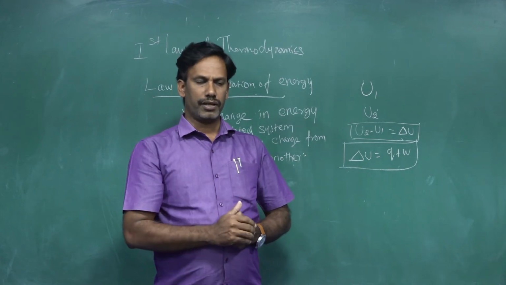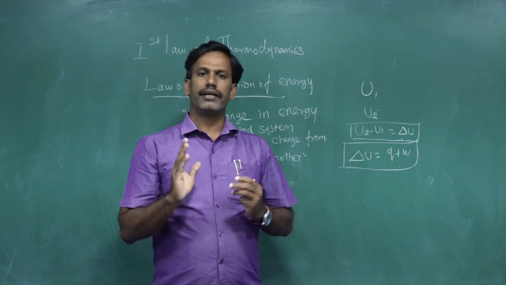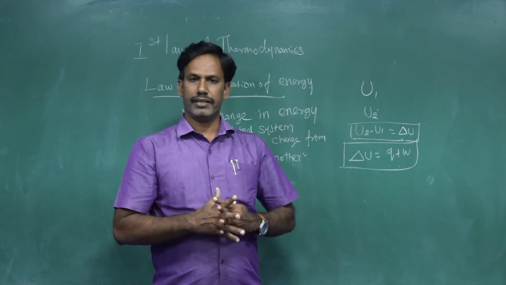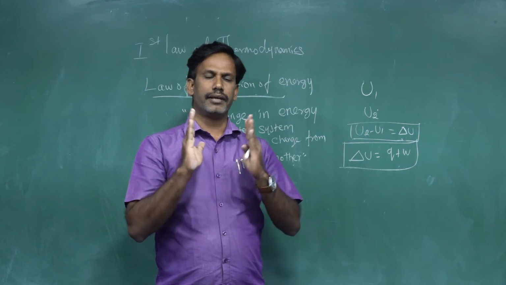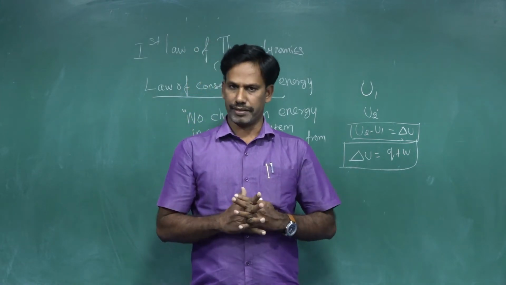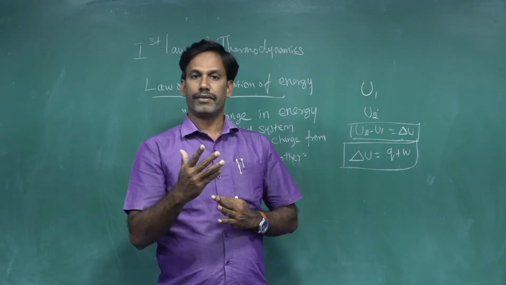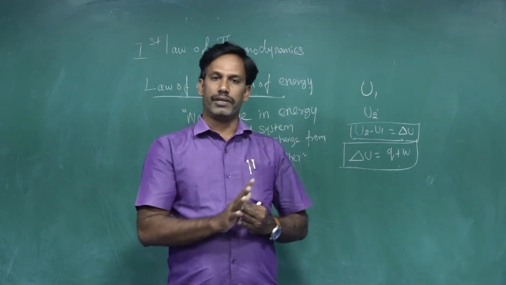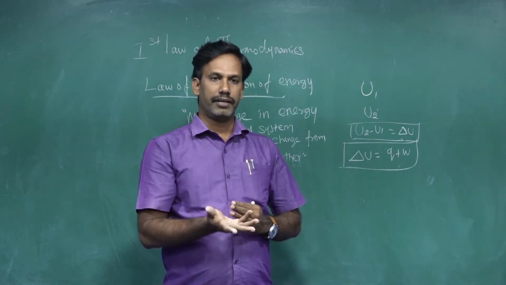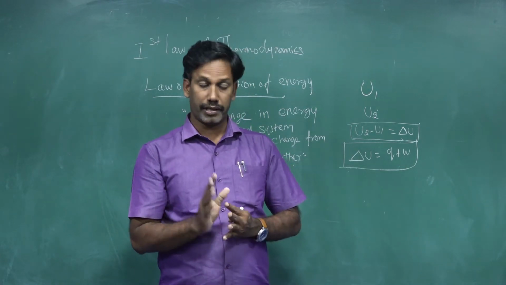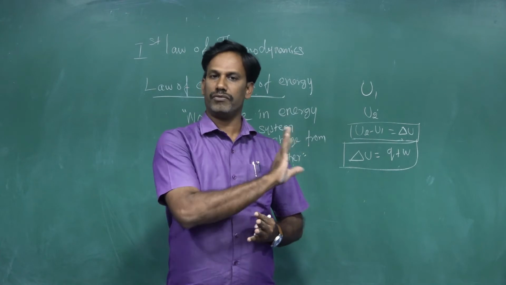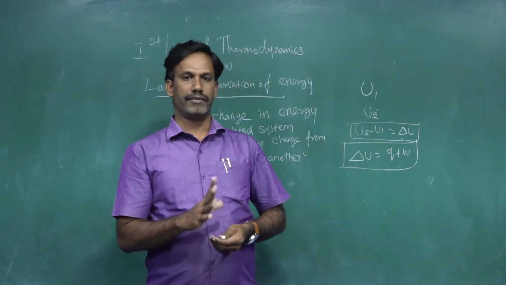And as you know very well, there is the conservation of energy: energy can neither be created nor destroyed, but it may change from one form to another. This is another way.